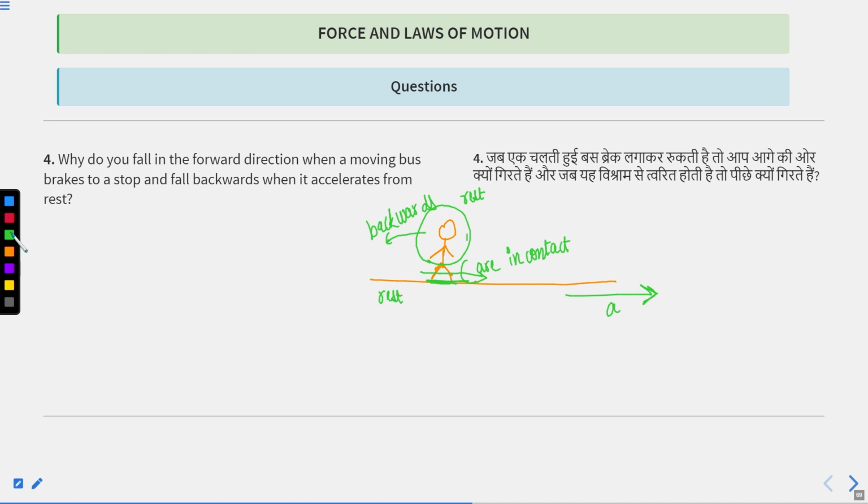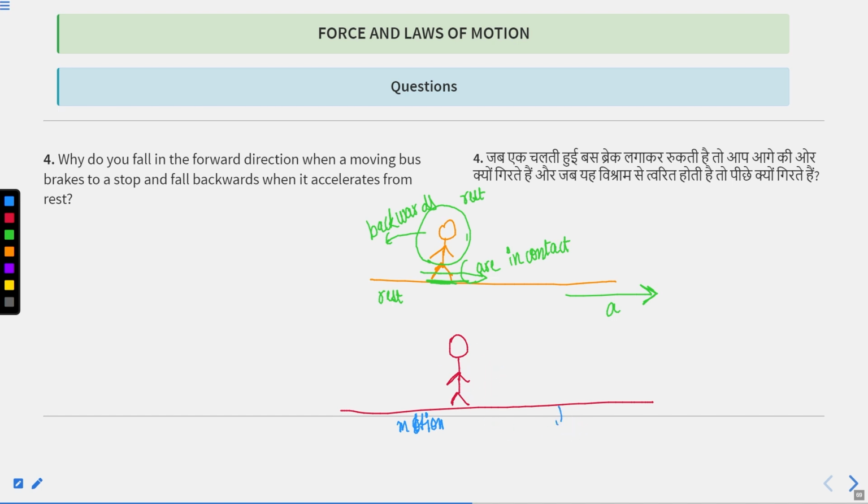And in another case, this is the surface of the bus, a person is standing there, and the bus is in motion. Bus is in motion, so you are also in motion.